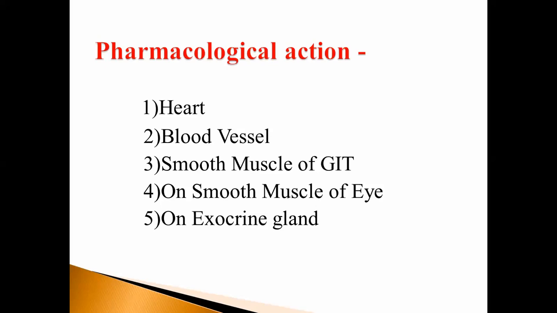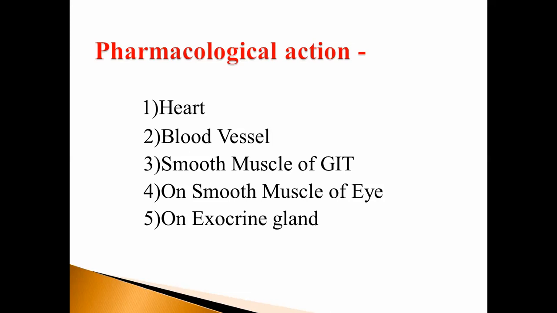On the smooth muscles of the eye, it produces mydriasis. On local application of atropine, it produces mydriasis. Mydriasis is the increase in size of the pupil. Atropine causes contraction of the radial muscle fiber and relaxation of the circular muscle fiber, and hence the size of the pupil is increased. Also, focal length is increased, and therefore the individual can see objects which are far away but cannot see objects which are near.